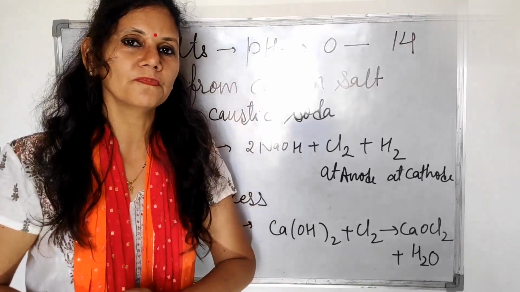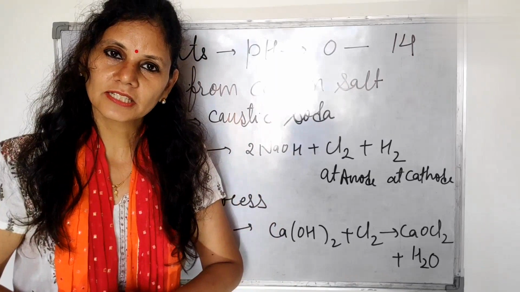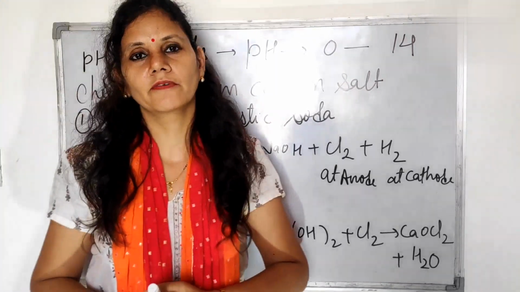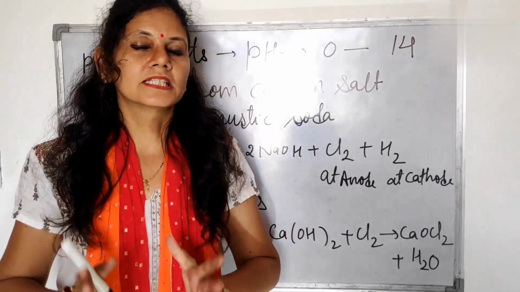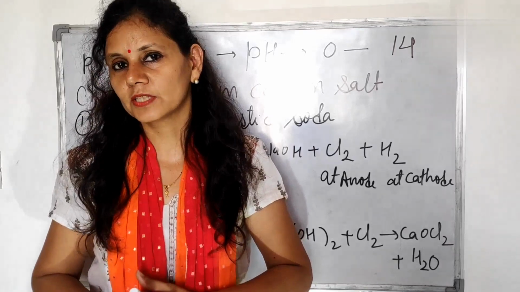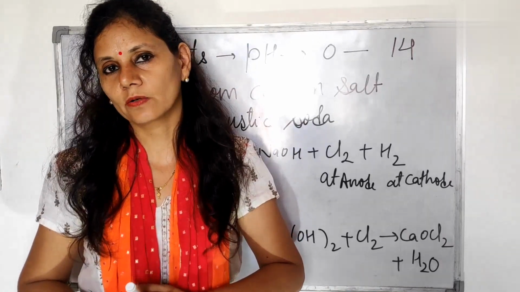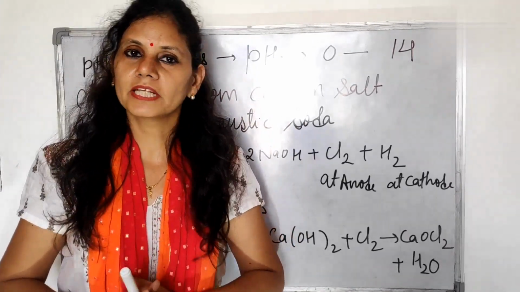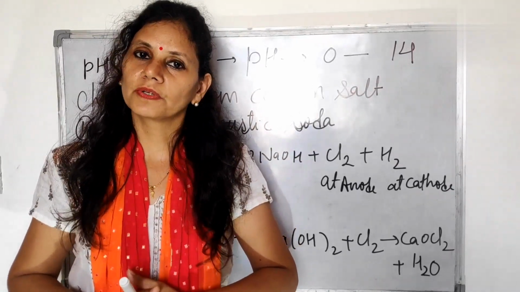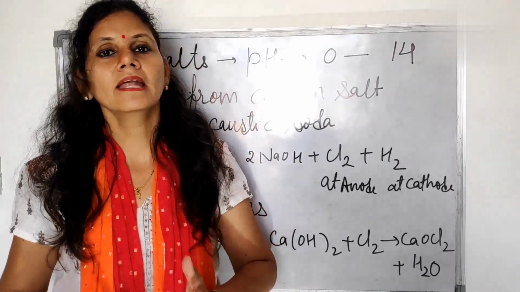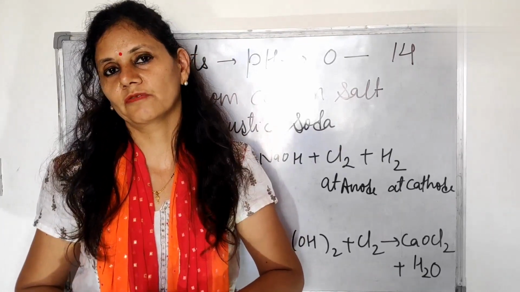So how do neutral salts form? Neutral salts form by the neutralization reaction. And what is a neutralization reaction? We had discussed in our previous video that when a stronger acid reacts with a stronger base, then a neutral salt is formed. Such as hydrochloric acid reacting with sodium hydroxide. Hydrochloric acid is a stronger acid and NaOH, sodium hydroxide, is a stronger base. By the combination of stronger acid and stronger base, a neutral salt is formed and water is also evolved. Then when a weak acid and a weak base react with each other, then also a neutral salt can be formed.